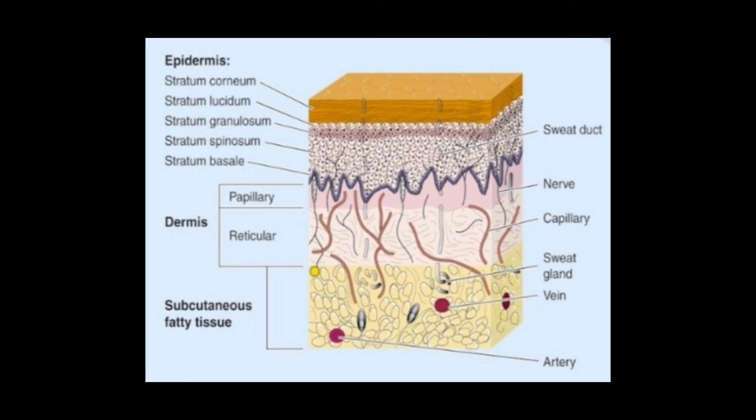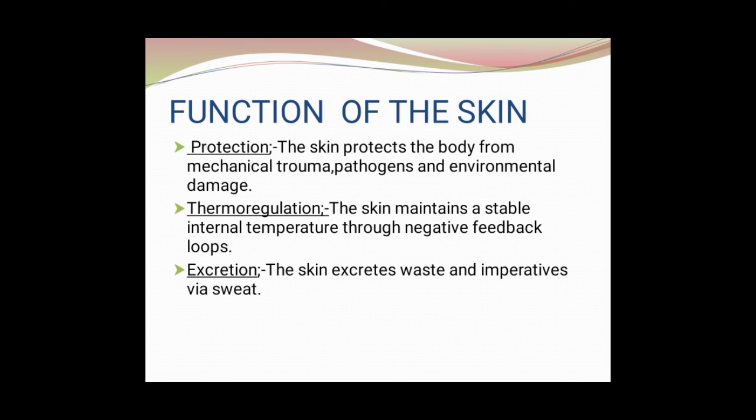Hypodermis. Hypodermis is also divided into two terms, hypo and dermis. Hypo means below and dermis means skin. Hypodermis is also known as superficial fascia or subcutaneous tissue.